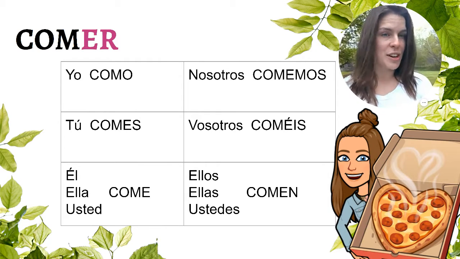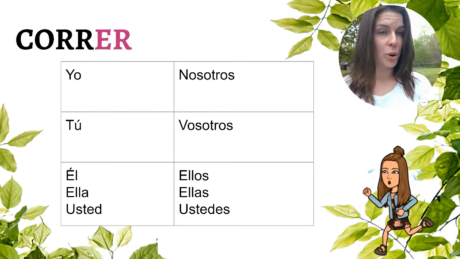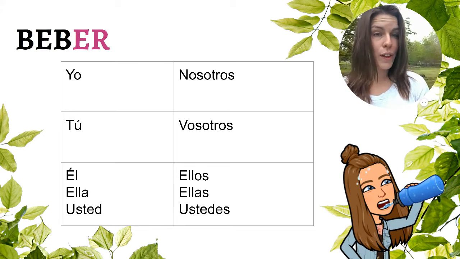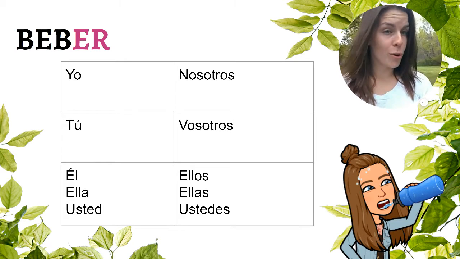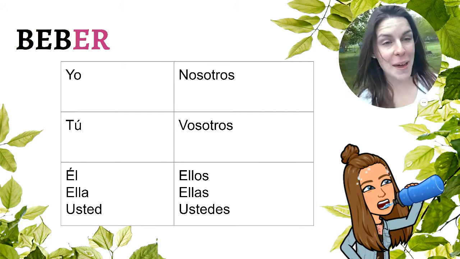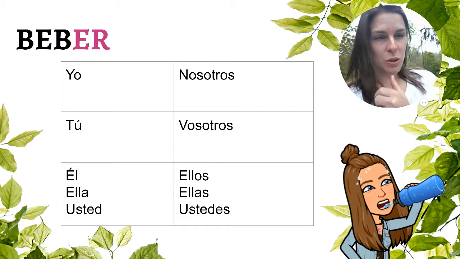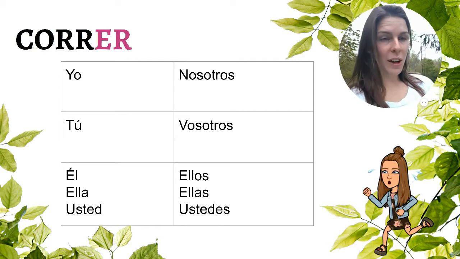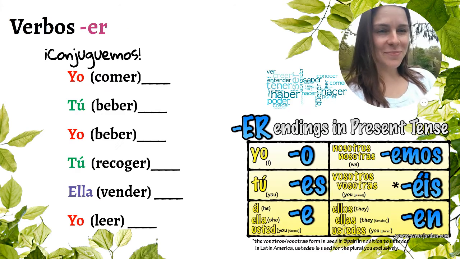So your challenge now is to try beber, correr. So if you are doing the verb beber, you take off the ER and you're left with beb, and it becomes yo bebo, tú bebes, ella, él, usted bebe, all those different things. So go through these, and I'm going to have you pause the video here. So press pause, and you're going to do beber and correr. When everyone's done, we're going to try something else.